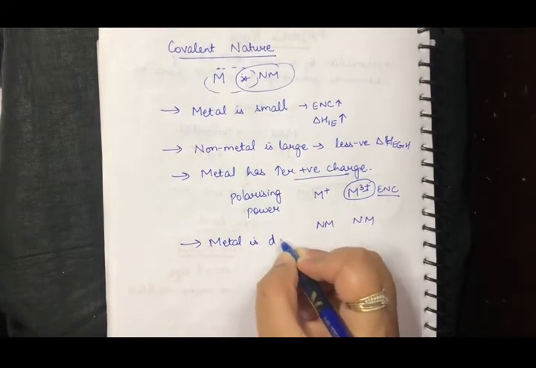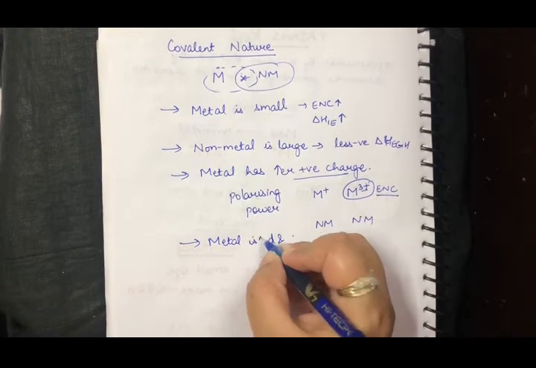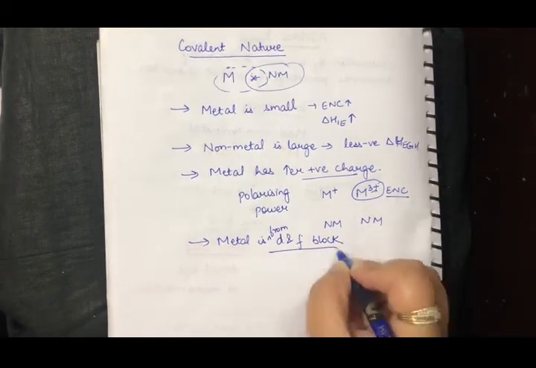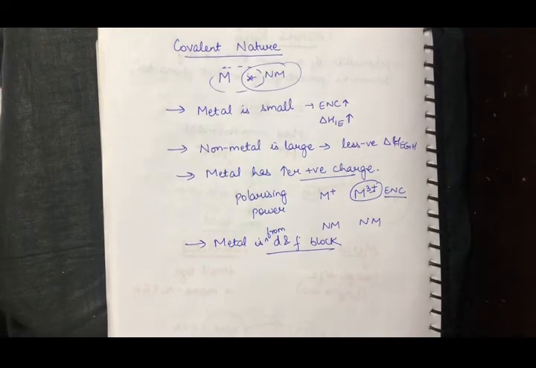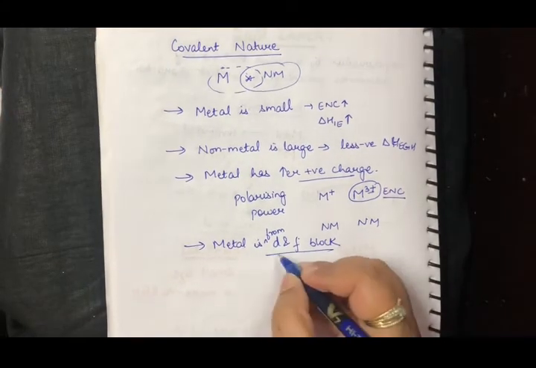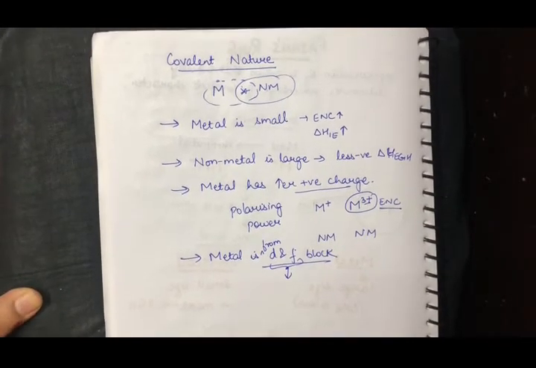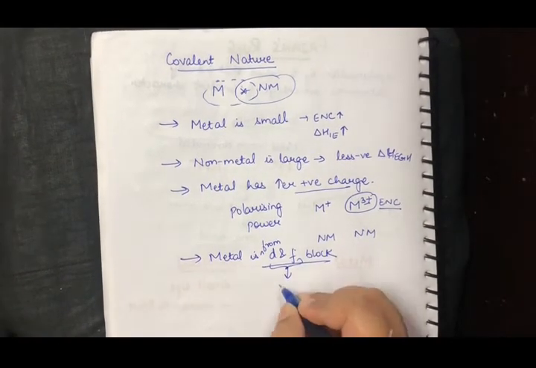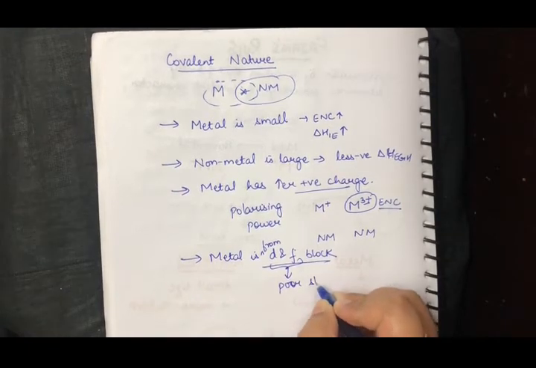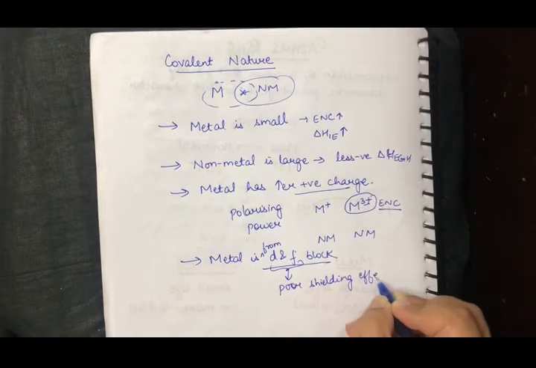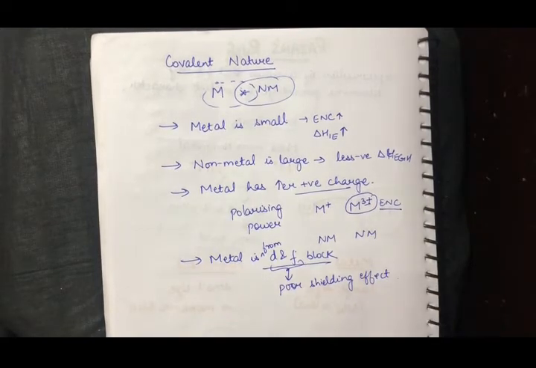metal is from D and F block, or I can say the metal is a D block element or a F block element. Why this condition is here? Because we have already studied that D and F orbitals have poor shielding effect. If you do not know what is shielding effect, you can go back to one of my videos and you can see what is shielding effect.